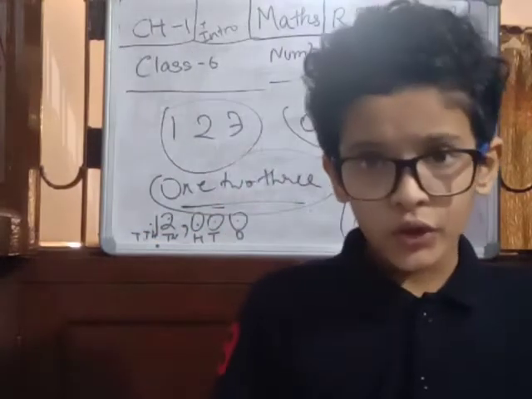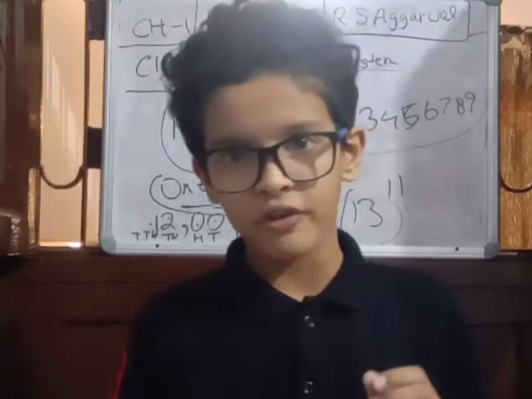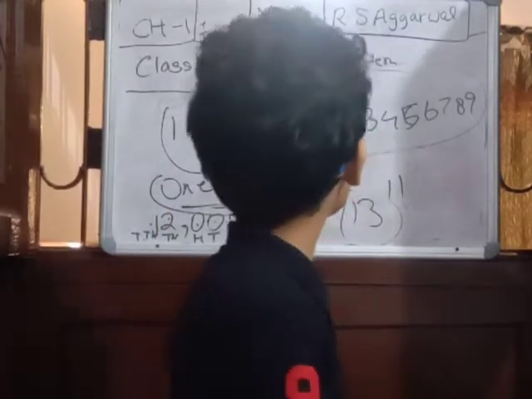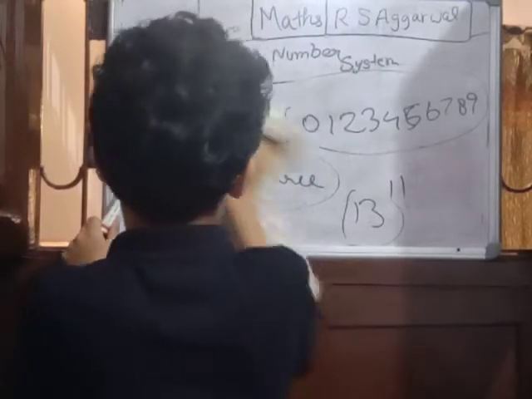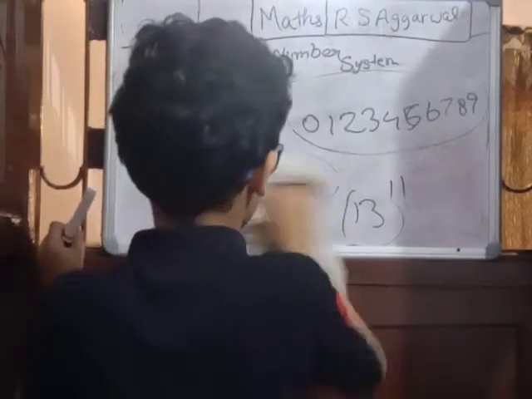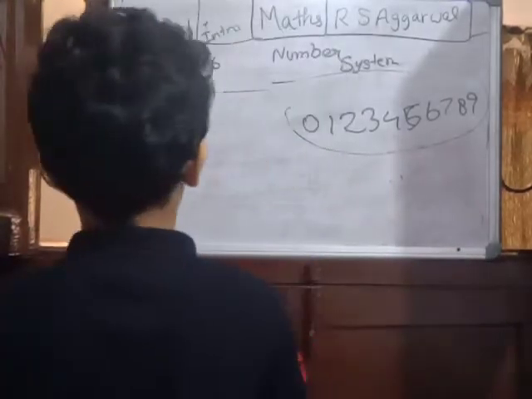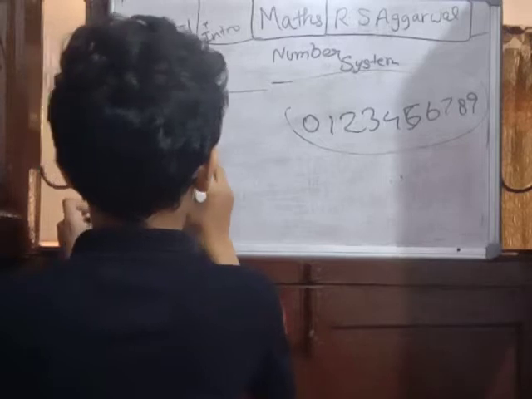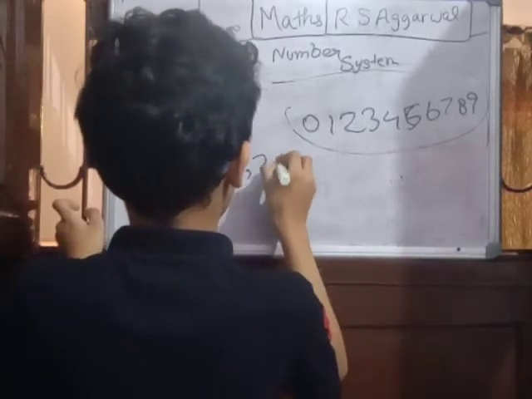Periods. You don't need to read this area because I'll tell you in a simple way what periods are. For instance, I have written the numeral 12,97,248.